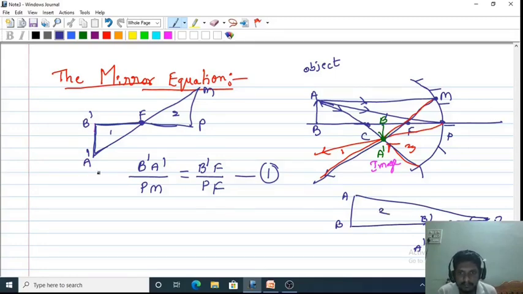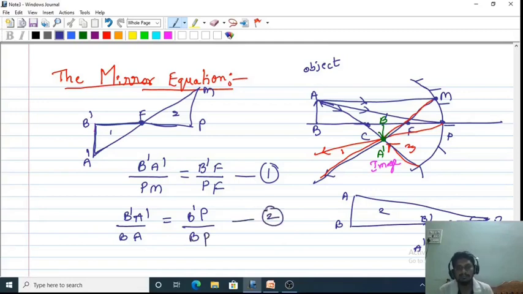For the first triangle the vertical side ratio is B dash A dash by, for the second triangle, BA. The horizontal side ratio is B dash P divided by BP. Let it be equation number 2.